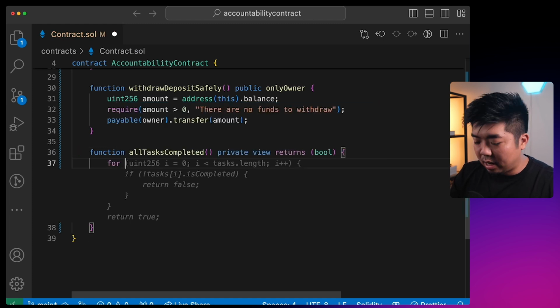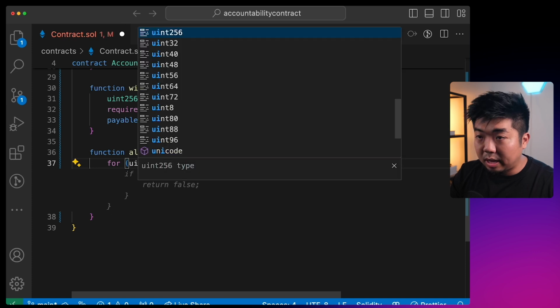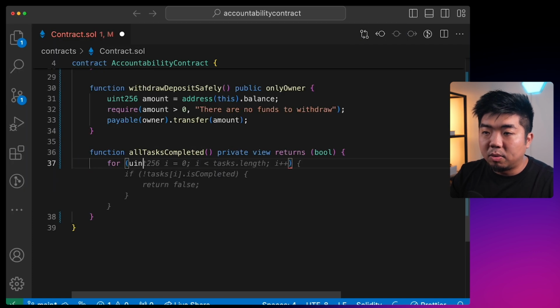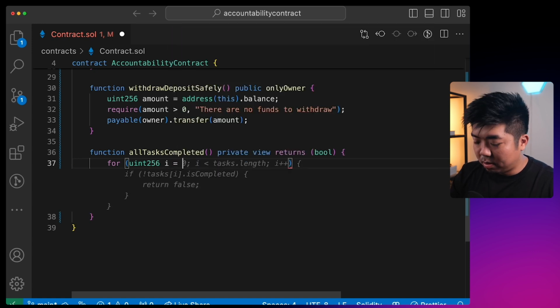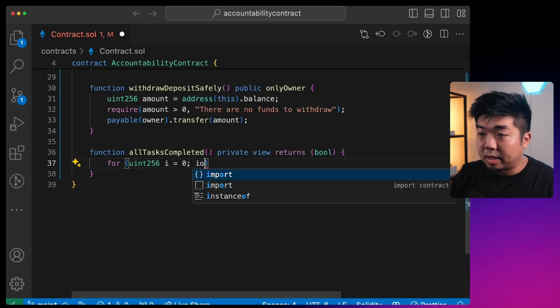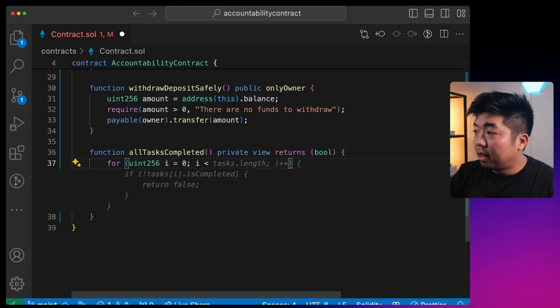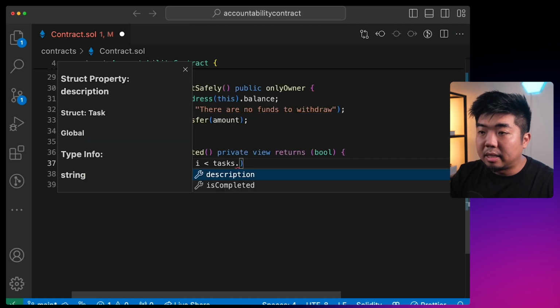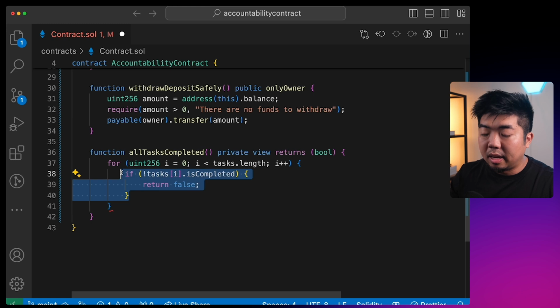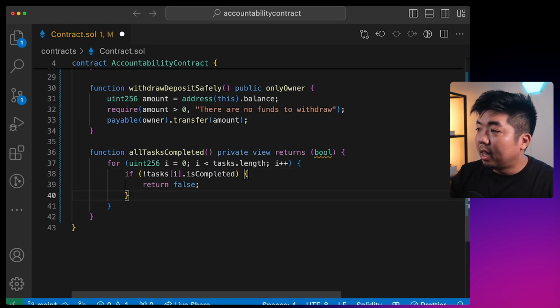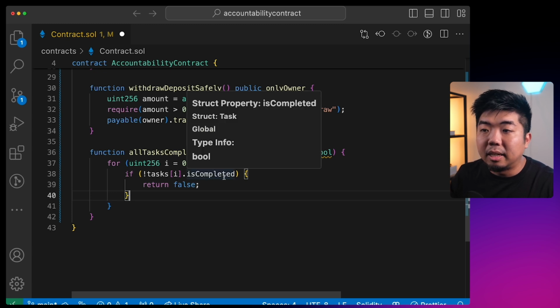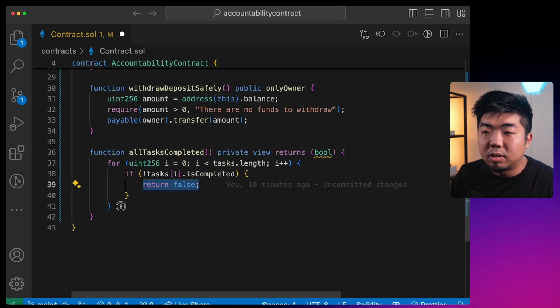And we're just going to create a loop here. We're going to say uint256 i equals 0, and then we're going to say i is less than task.length, and we're going to iterate through all of our tasks, and check if the task is not completed, then we are going to return false.